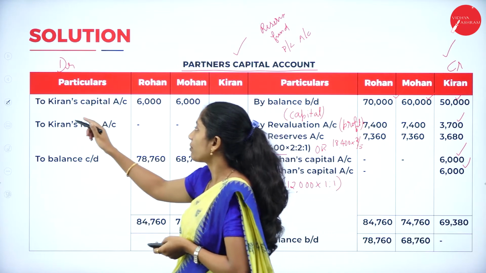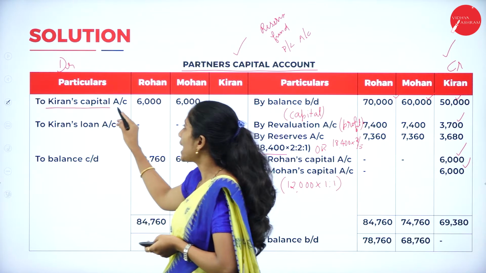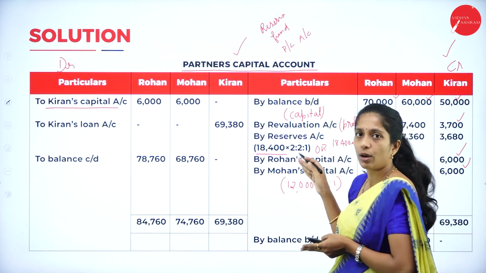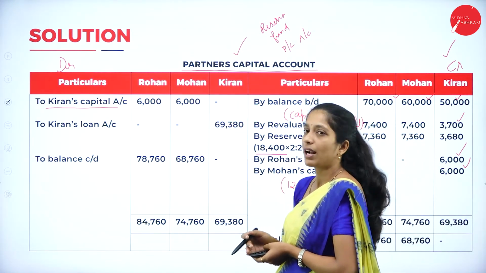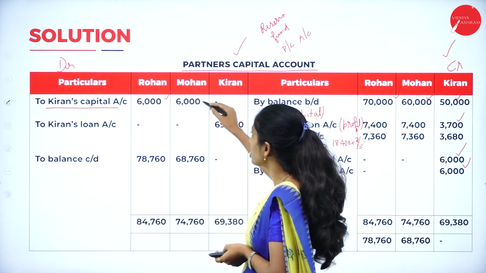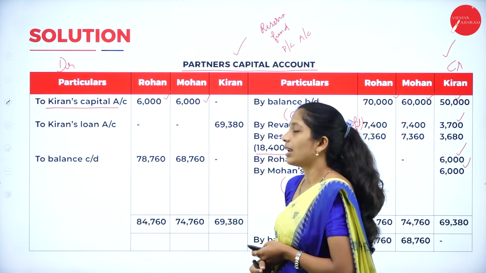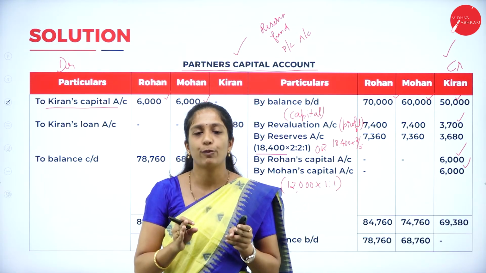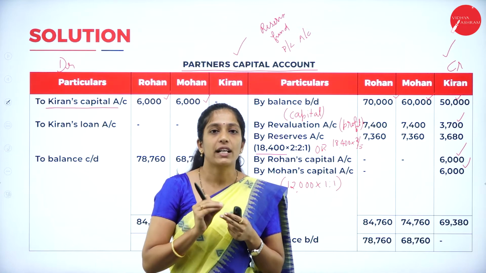So, the continuation of that entry, to retiring partner's share, remaining partners' capital account, who are the remaining partners? Rohan and Mohan. To retiring partner's capital account, to Kiran's capital account, write the amount in Rohan's column 6,000, Mohan's column 6,000.